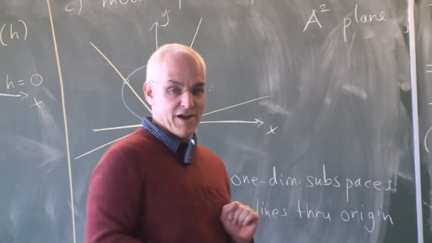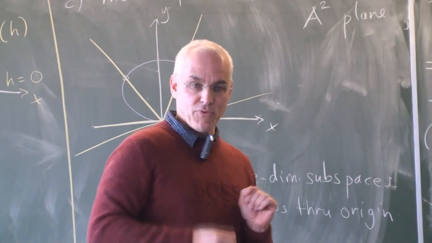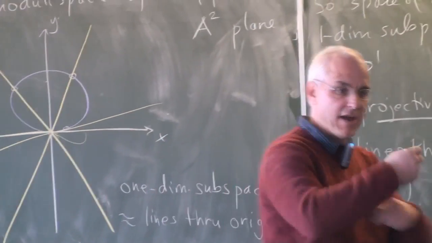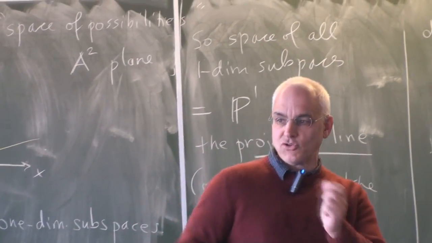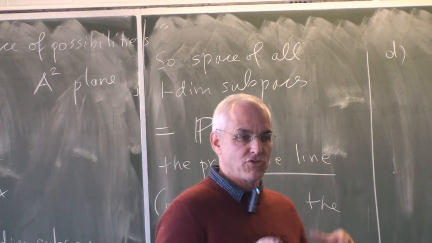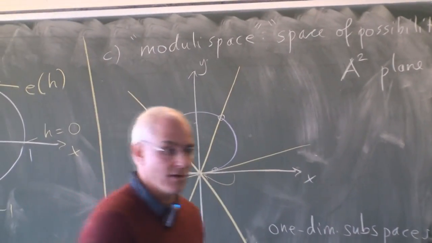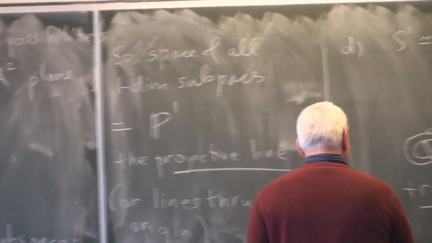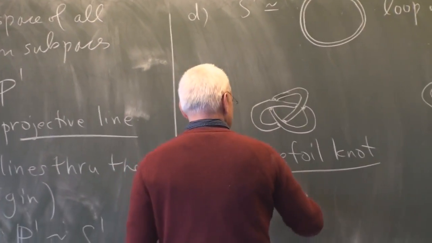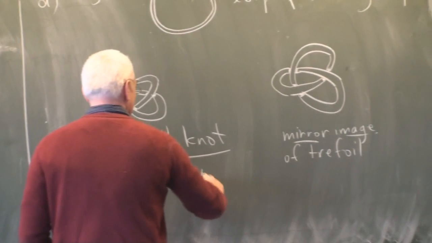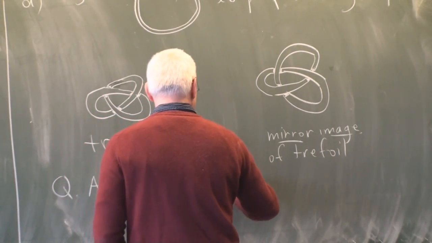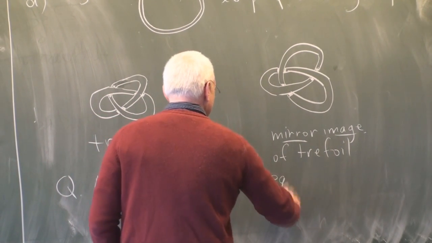But to prove that they are different, to prove that somebody could not come along and very cleverly distort them and twist them and turn them and so on to go from one to the other, is a highly non-trivial question. So a natural question is, are these 2 knots equivalent?